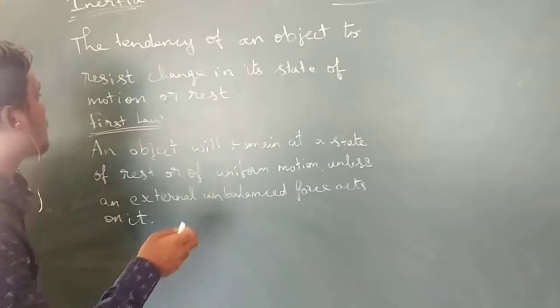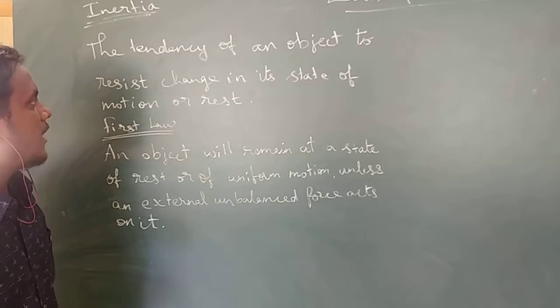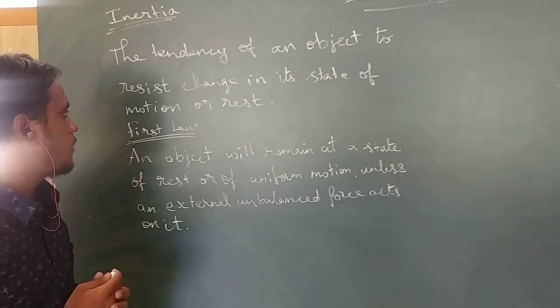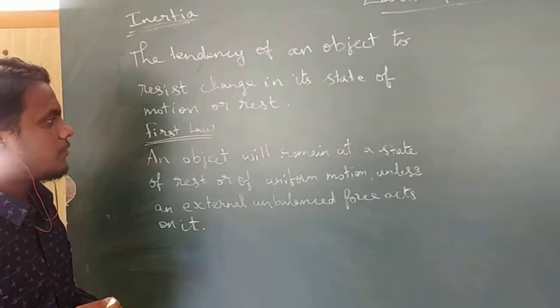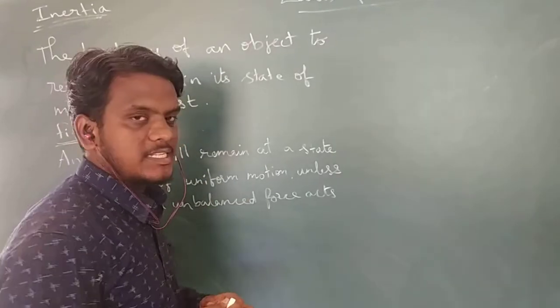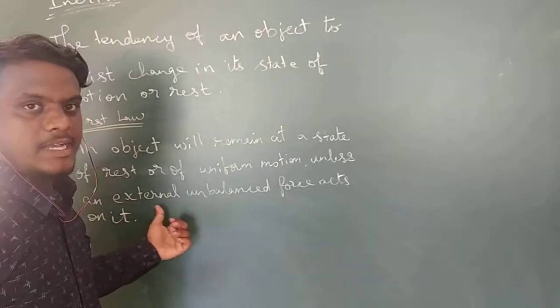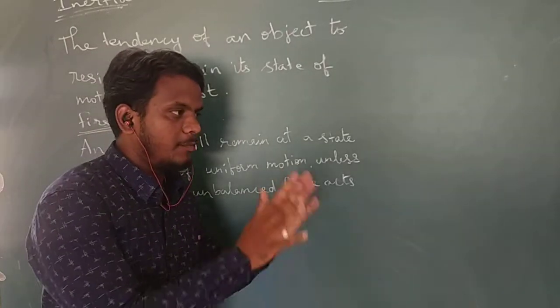So inertia is the property of an object to resist change of its state from either motion or rest. So that is the first point. And the second thing is the first law of motion, Newton's first law of motion. It states that an object will remain at a state of rest or of uniform motion unless an external force acts upon it. That is, if an object is kept at rest, it will be at rest.